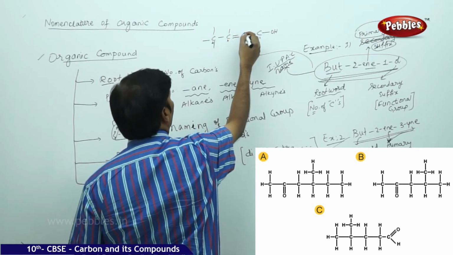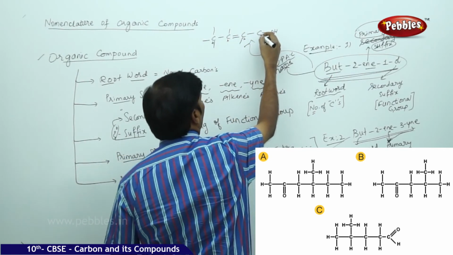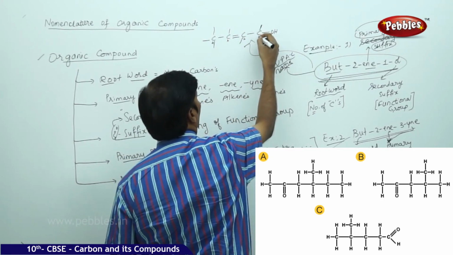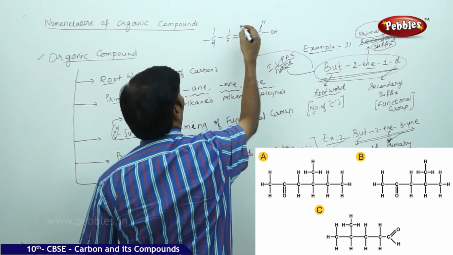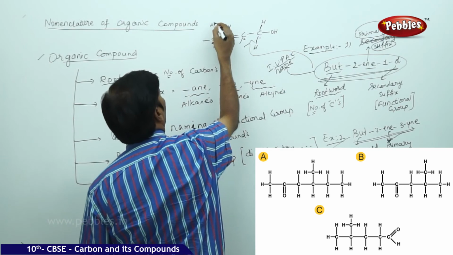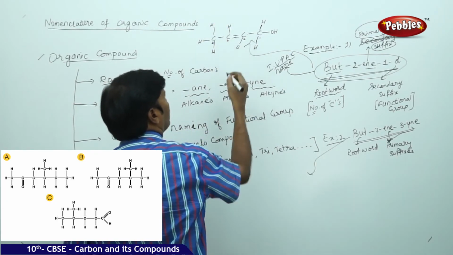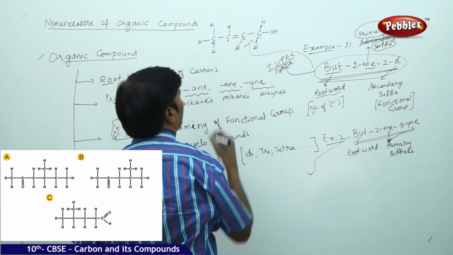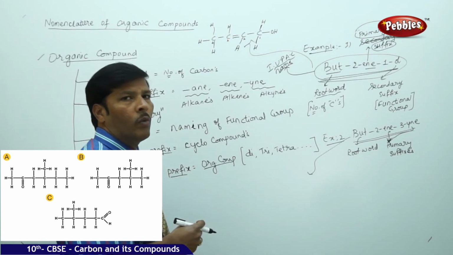Here already 3 bonds are there, so to take one more covalent bond, here only 2 bonds are there, so attach 1 covalent bond here and 1 covalent bond here. So single bond hydrogen, again single bond hydrogen, and so on. This is the structural formula for but-2-en-1-ol.